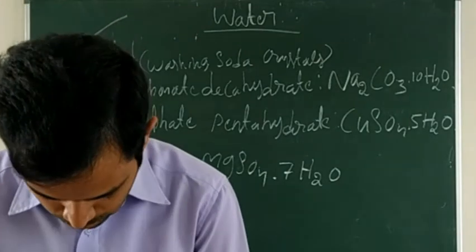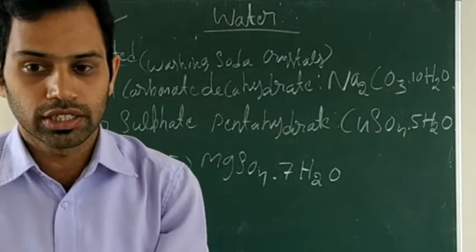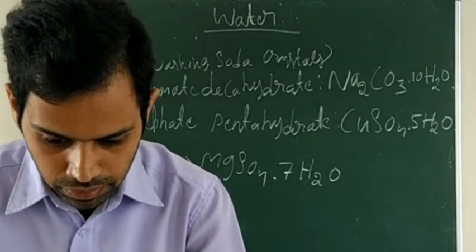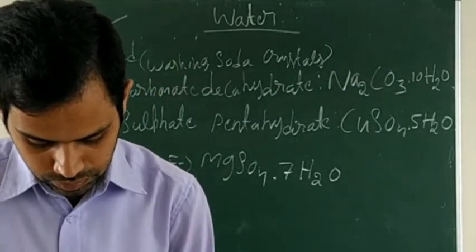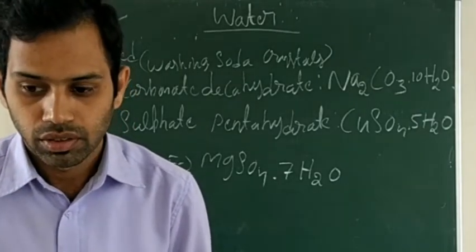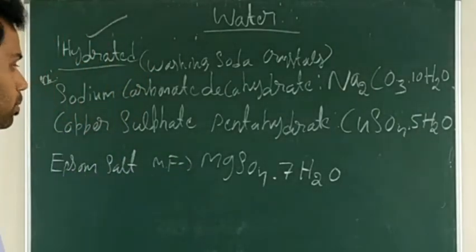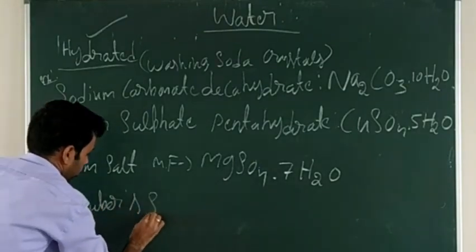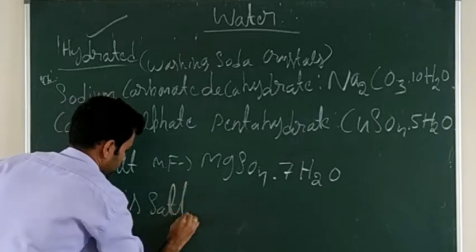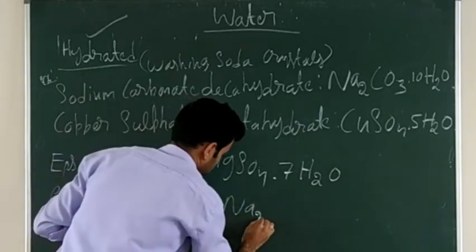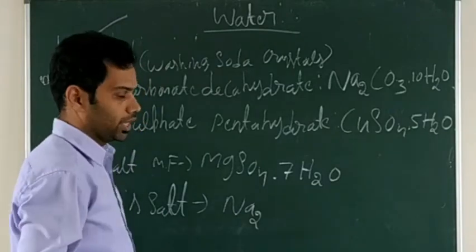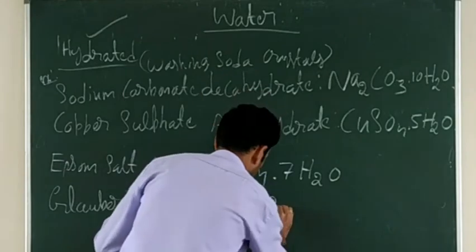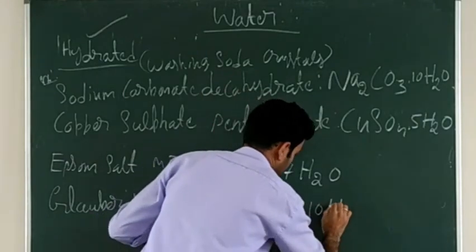And one more you will give. Glauber salt. Yesterday in class you learned, no? Glauber salt molecular formula? Na2SO4 10H2O.